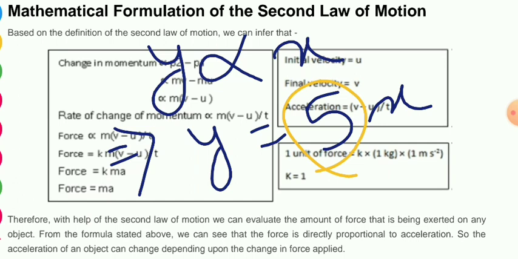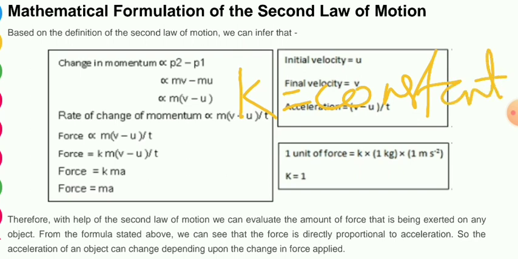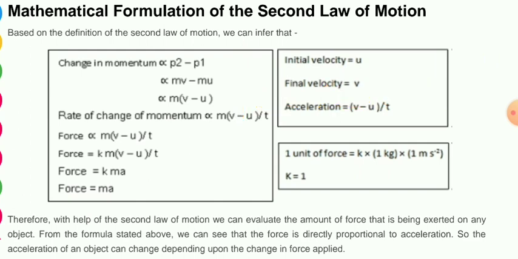In the same way here also we can get it. Here it is 5, so here we are writing k. It is not any fixed constant; k is any constant, like in the example there was 5. So we are converting the proportionality into a constant. Now we can write force equals k into m into (v minus u) by t. And (v minus u) by t is nothing but acceleration, so force equals k into ma.